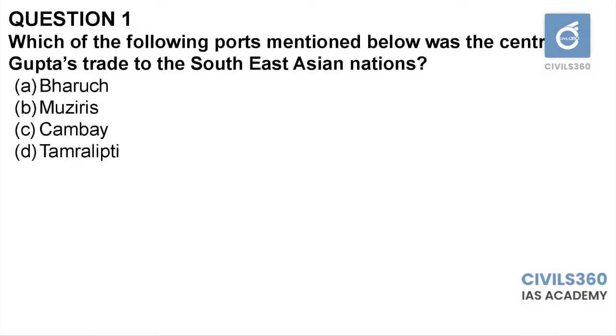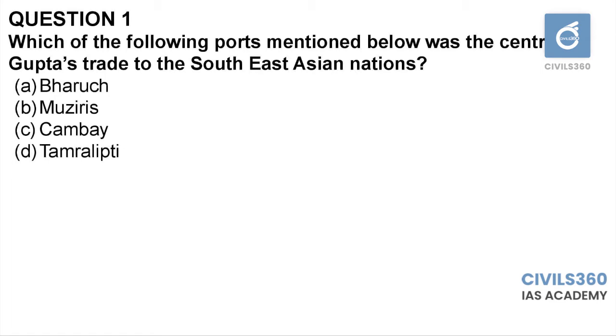First question, which of the following ports mentioned below was the center of Gupta's trade to the Southeast Asian nations? Bharuch, Muziris, Cambay, Tamralipti. Out of the four options, only one port is situated in the eastern coast of India. So the ports which are situated in the eastern coast of India will be naturally more suitable for the trade to Southeast Asian nations.